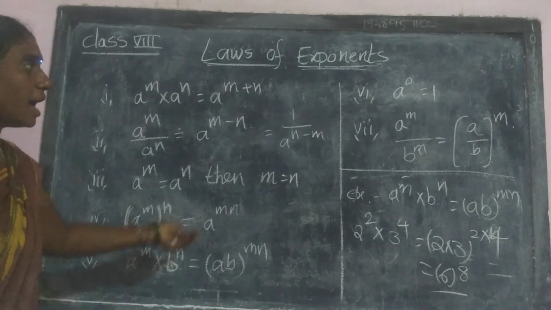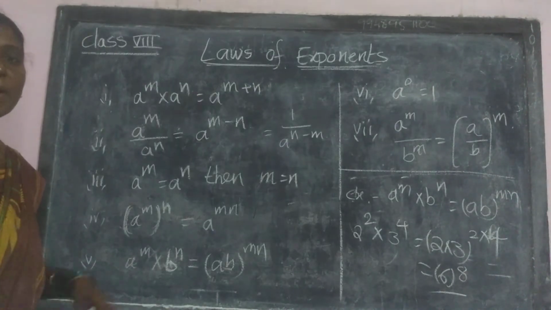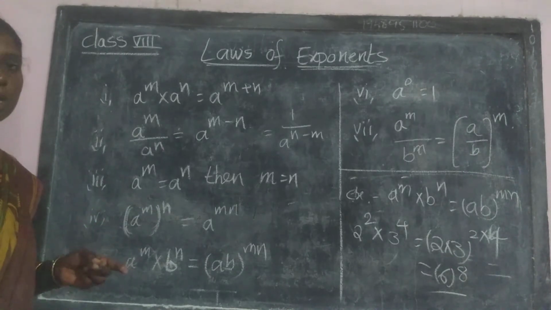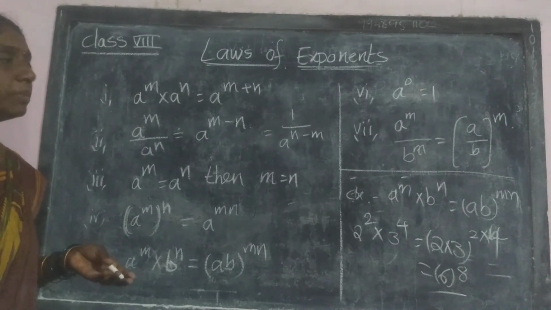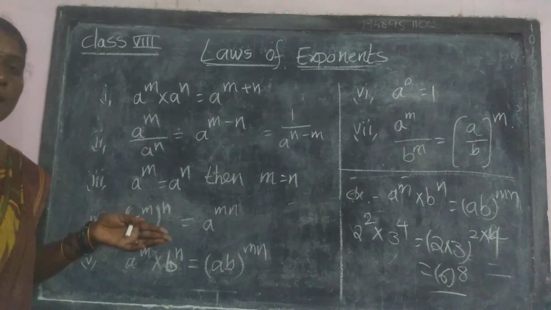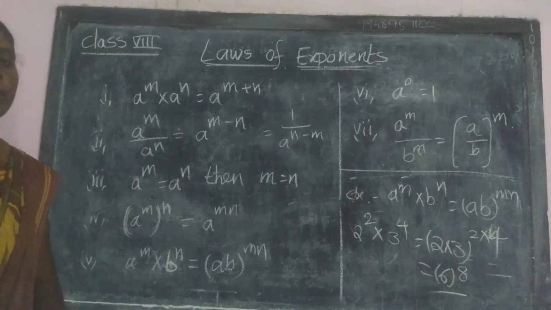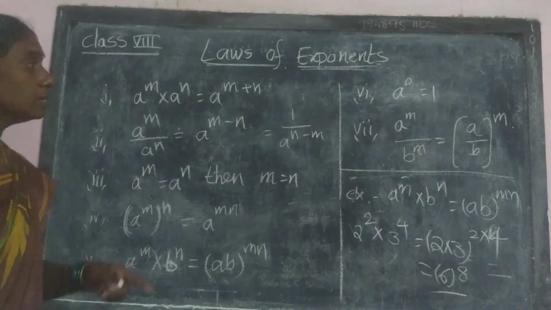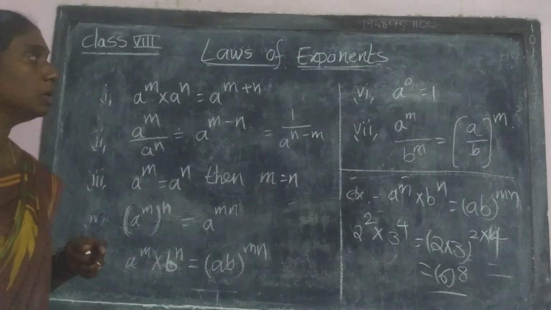Up to here the 5th one, and coming to the next, the 6th one. A power 0 is equal to 1. That means if we take any number and its power is 0, its value becomes 1. That is a simple one, no need to explain that one.